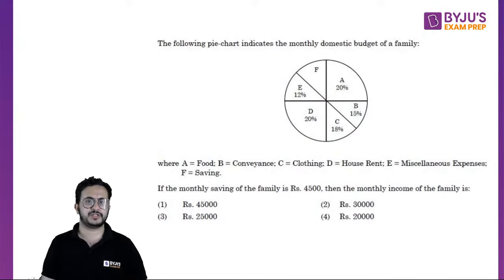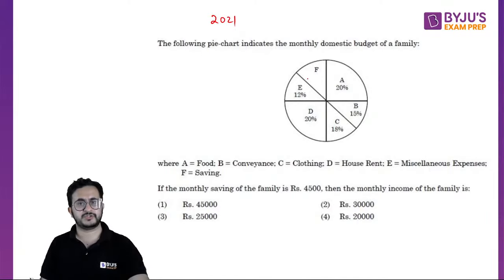All right, so this was a question from CMAT 2021 last year. There is a pie chart which shows the monthly domestic budget of a family, and these are the different parameters: food, conveyance, clothing, house rent, miscellaneous expenses, and F is savings.